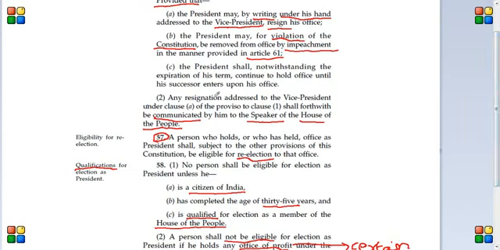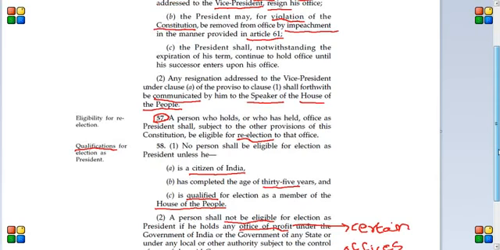Next, clause 2 says any resignation addressed to the vice president under clause A of the proviso to clause 1 shall forthwith be communicated by him to the speaker of the house of the people. It's pretty simple. See, we know that Rajya Sabha is under the chairmanship of vice president, so he can inform Rajya Sabha when president gives his resignation. But the Lok Sabha members also should know that president has resigned, so the vice president should inform it to the speaker of the Lok Sabha, which is house of the people, so that people of Lok Sabha also know that president has resigned. So that's the thing.